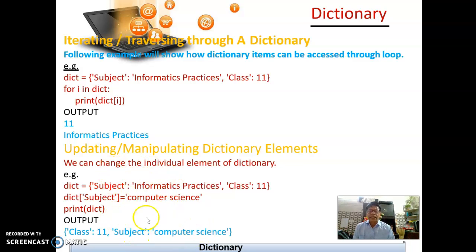So we can say that it is a mutable data type where we can change the value. We cannot change the key, but we can change the value by referring to its particular key. Here you can see dictionary, then key, and you have given your value. So this value is changed here.